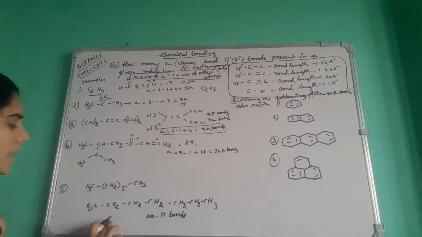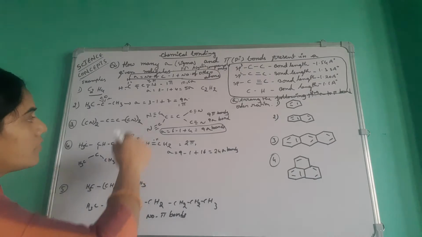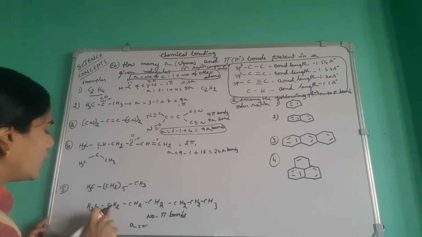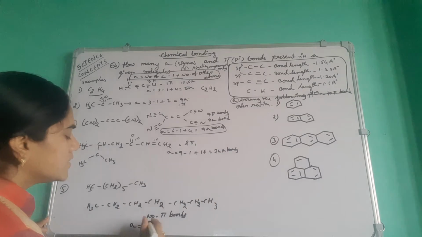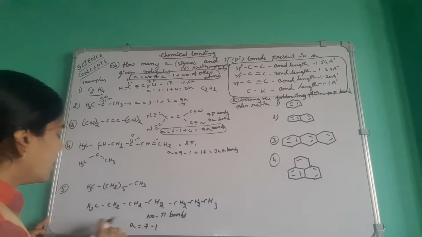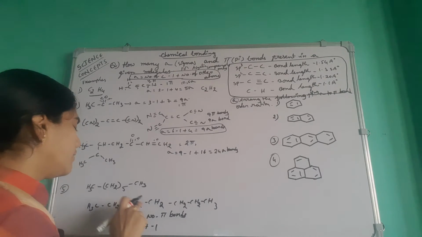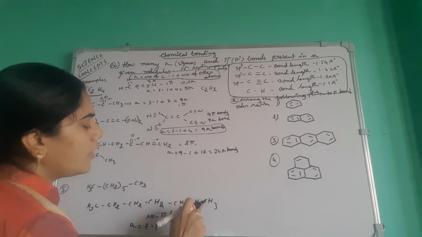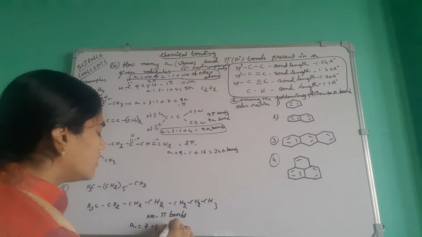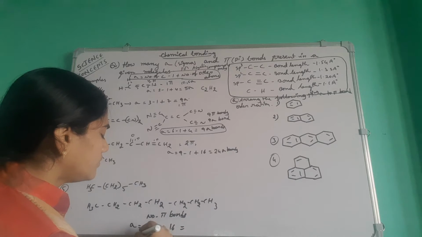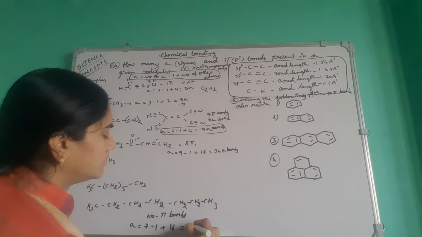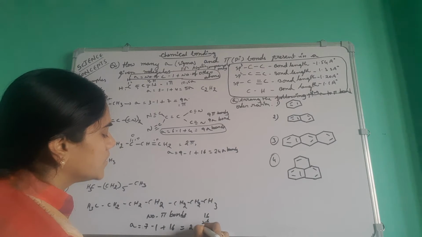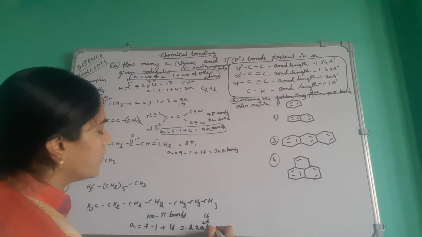How many sigma bonds are present here? See, count it by using the formula. Number of sigma bonds is equal to number of carbon atoms. Here count 1, 2, 3, 4, 5, 6, 7. 7 carbon atoms, 7 minus 1. Remaining hydrogens 3 plus 2, 5, 5, 7, 7 plus 2, 8, 9, 9, 10, 11, 12, 13, 13 plus 3, 16. Total 16 hydrogens. Here 16, 6. Total 22 sigma bonds are there in the given formula.